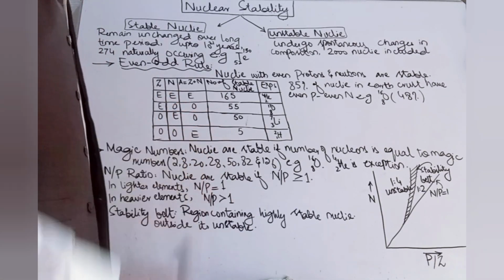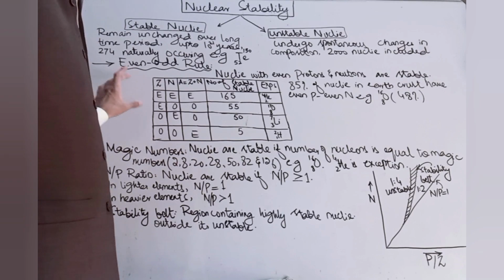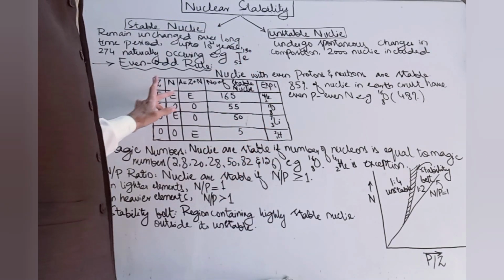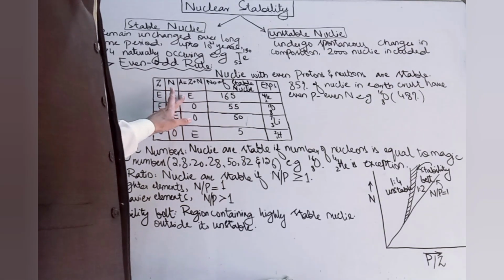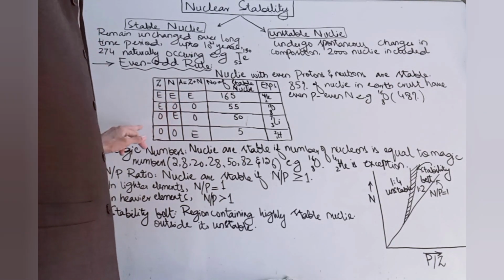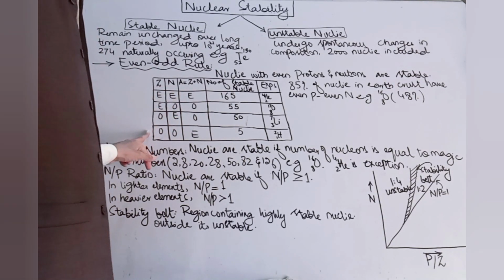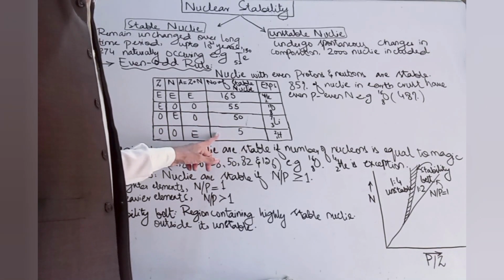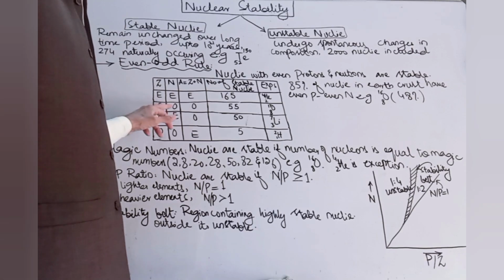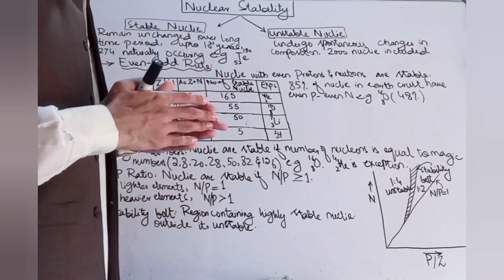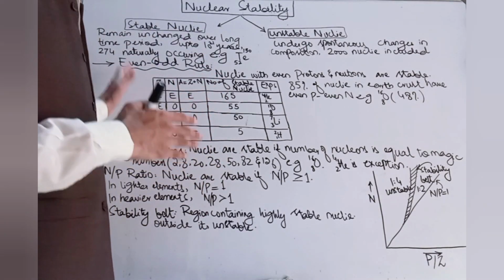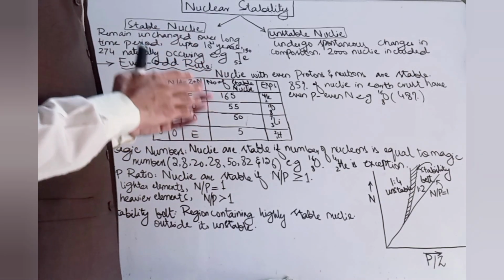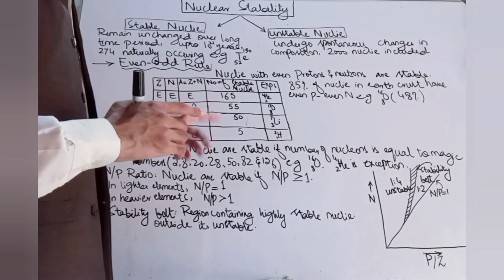It's deuterium. So you can see from this table that the most abundant are the even-even combinations with 165 stable nuclei, and the least common is the odd-odd combination with 5 stable nuclei in nature, and those having even-odd combinations are found in between. So this table also shows that this rule is correct. Nuclei having an even number of protons and neutrons are most stable.